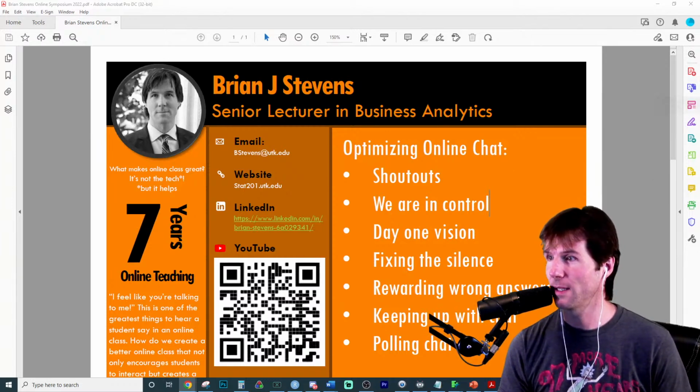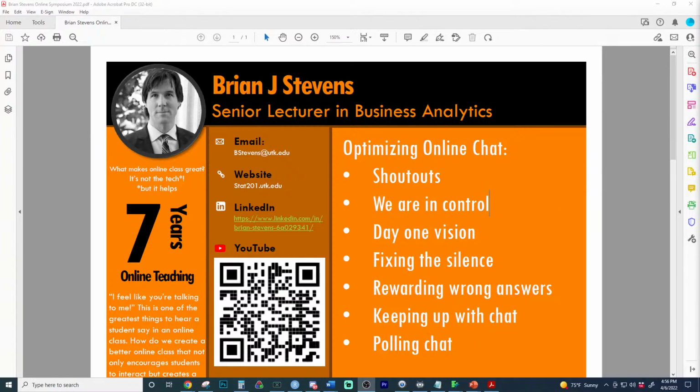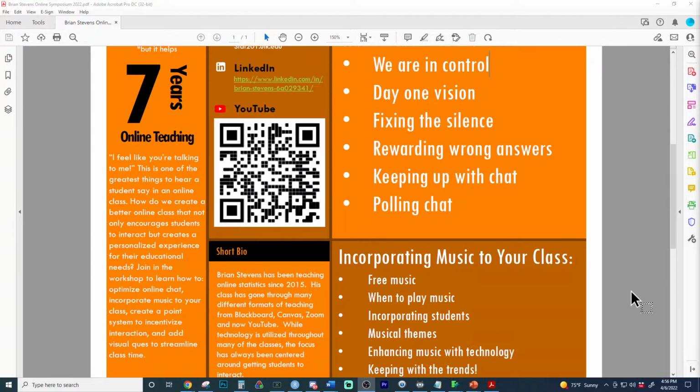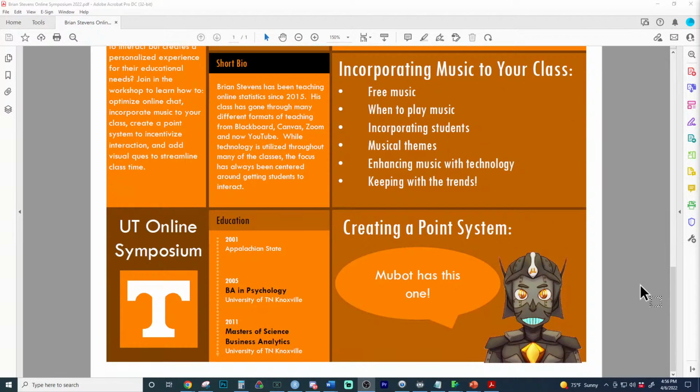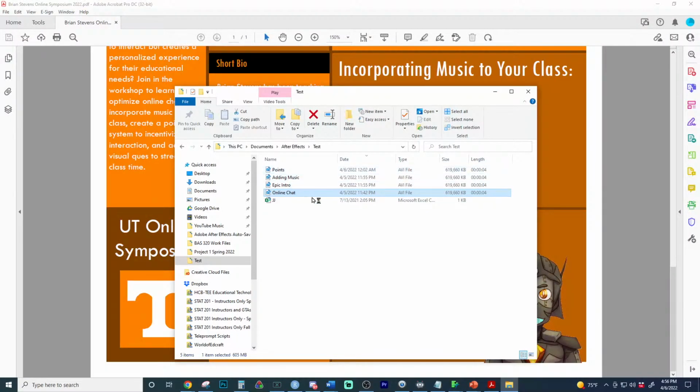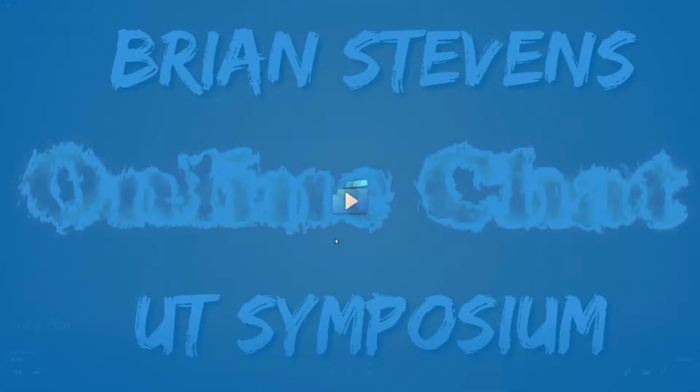We got down here Mubot at the end of this, but this is what I'll be going over. I got some cool tricks I'm going to do. I was making some new... We like to say fire chat. Where is it? What if I pull it up? Here we go. Here it is. Here's the fire chat.